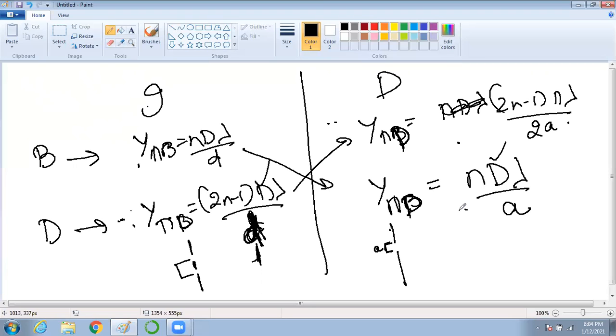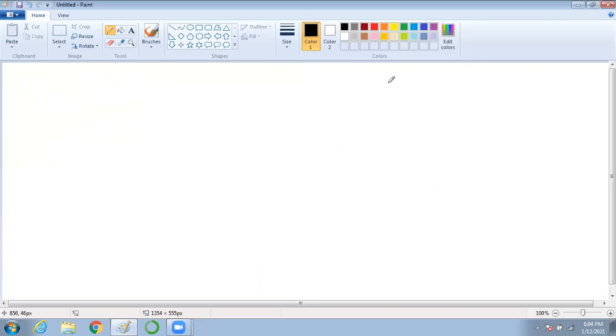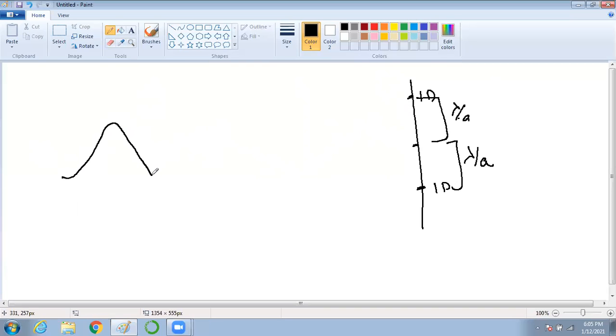Okay. So what about the central one? Now tell me what we saw. We saw that this is 1D, and again this side is again 1D. So the distance from here to here is how much? Lambda by a. Distance from here to here is how much? Lambda by a.